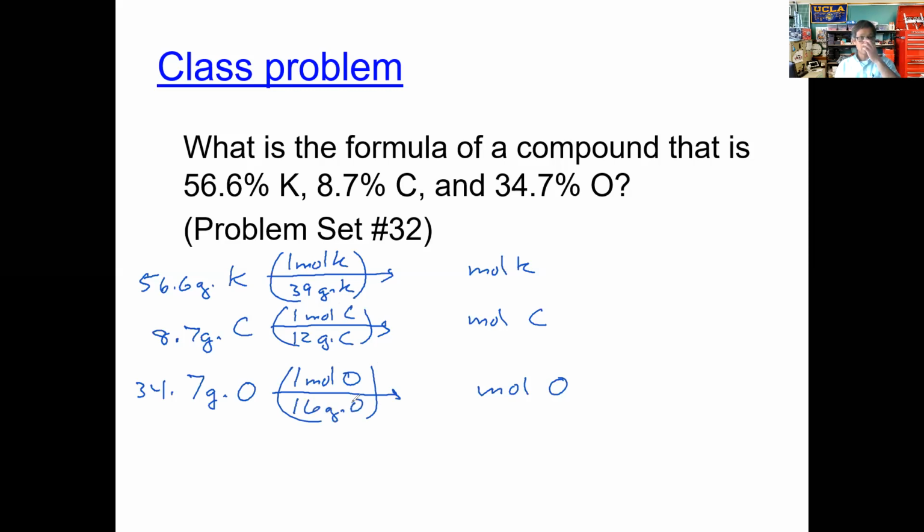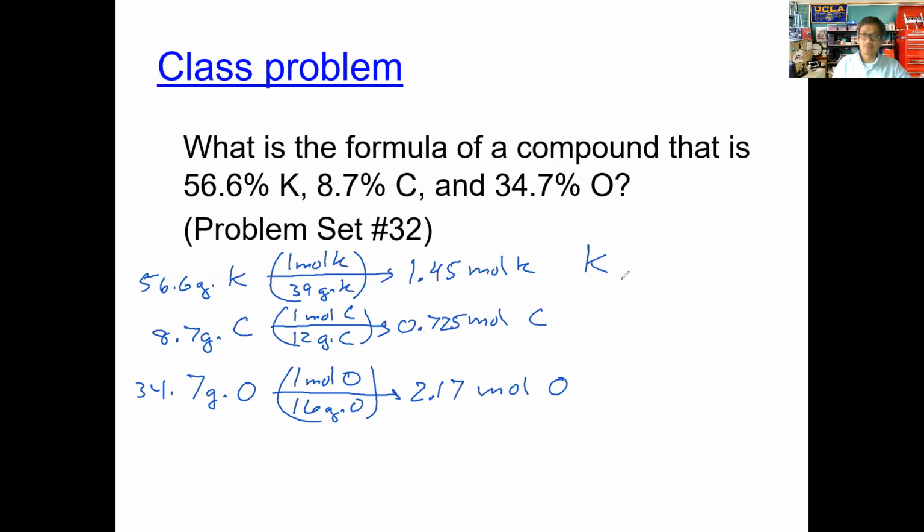Here we're not talking about elemental oxygen, we're talking about the oxygen atom itself. That's why here we use 16 grams per mole instead of 32 grams per mole. So you plug that in, and your answer is 1.45 moles of potassium, 0.725 moles of carbon, and 2.17 moles of oxygen. So remember, at this point we have the ratios of the atoms.